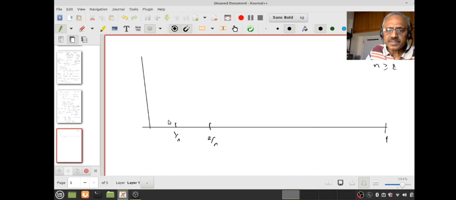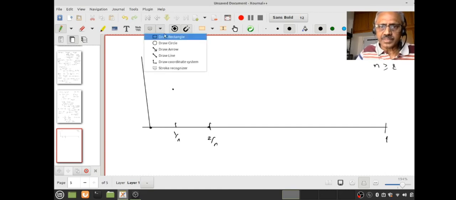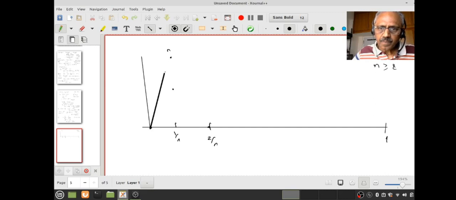It is a tent function. It starts here, and then it peaks out here, at n, when n is very large. So I may not be able to draw a correct picture, but I hope all of you will understand. And then it vanishes here.